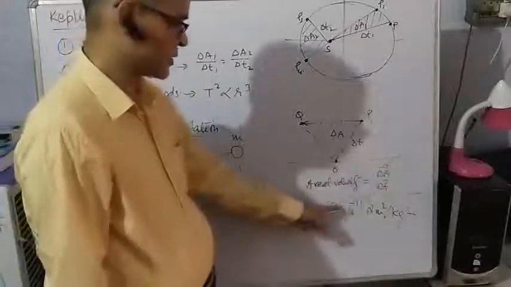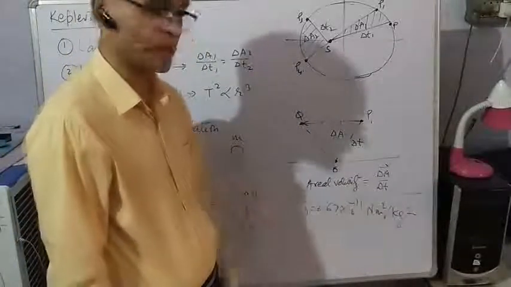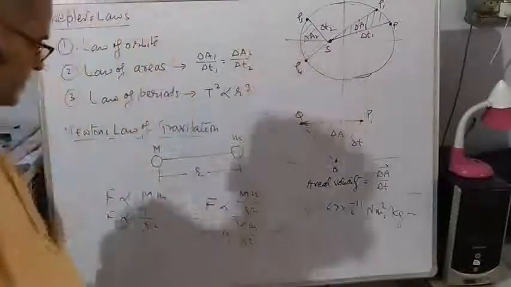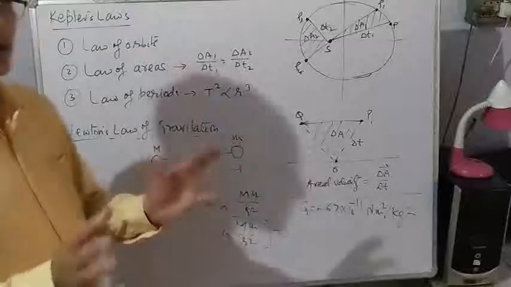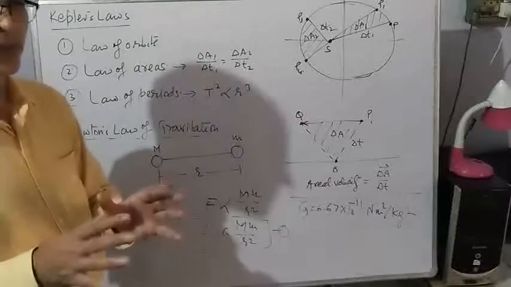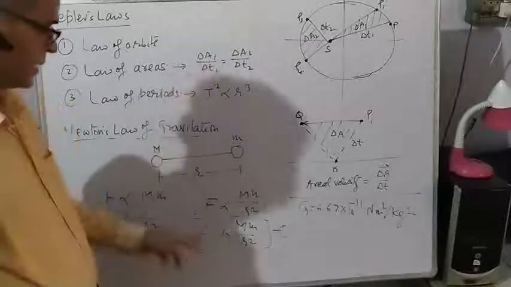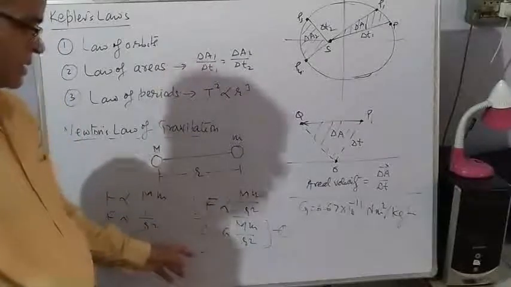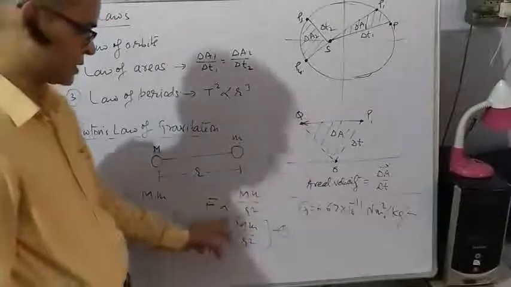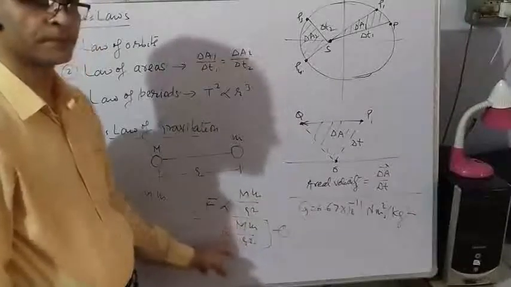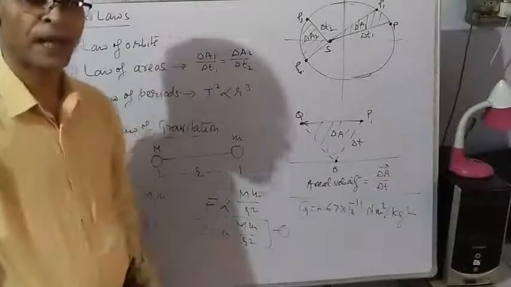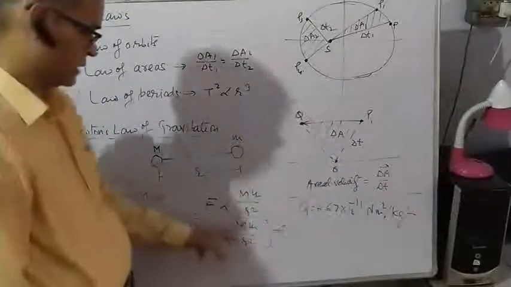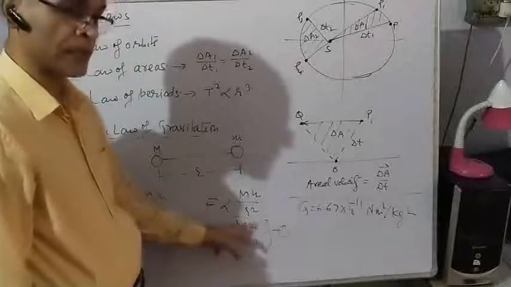See, this value is quite small, 10 to the power minus 11. That is why for ordinary bodies, bodies we observe in our daily life, gravitational force is hardly experienced, because the value of G is too small. But in the case of planets and other heavenly bodies, masses are very big.